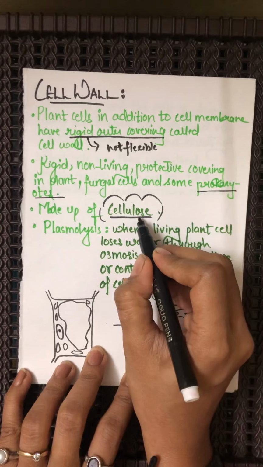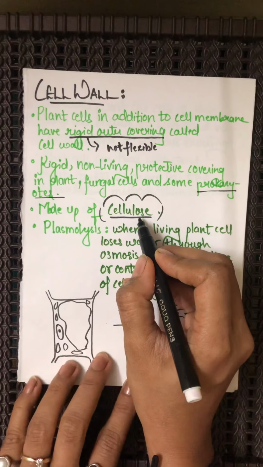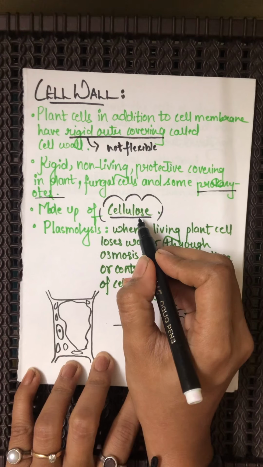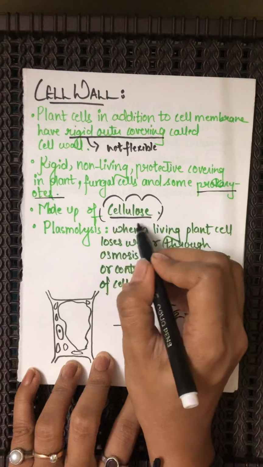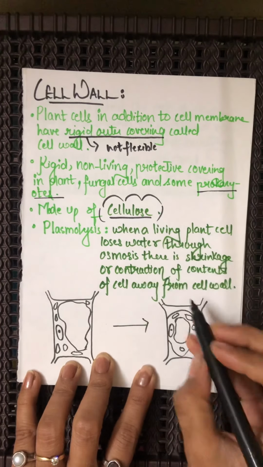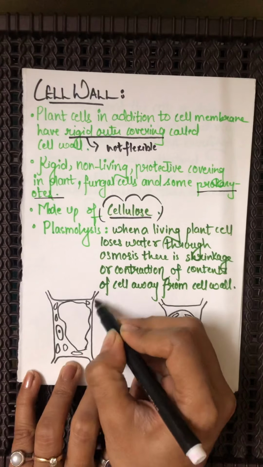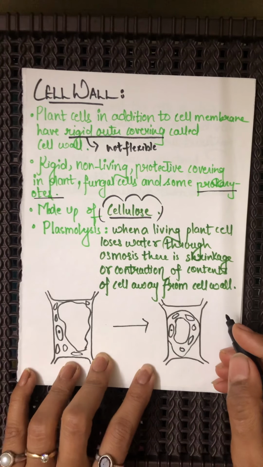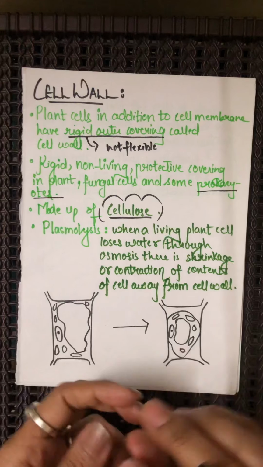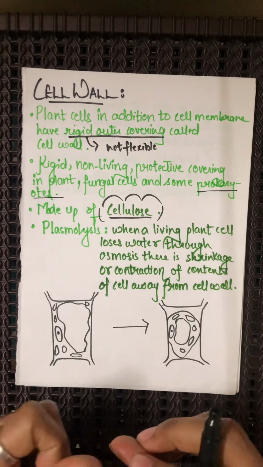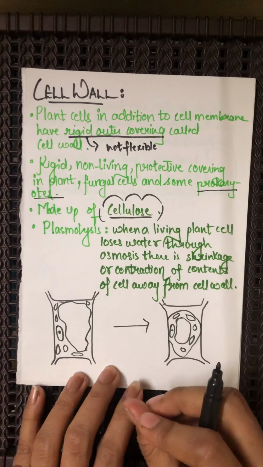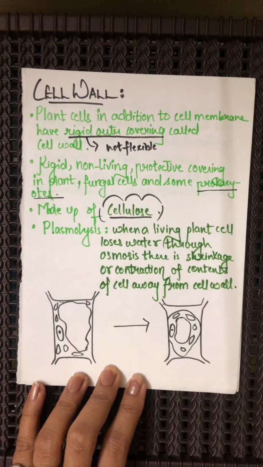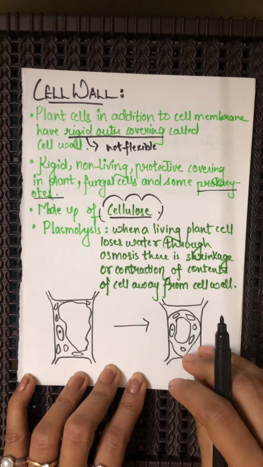Now, what is cellulose? As we have already studied in the previous classes, cellulose is a complex form of the carbohydrate, the most complex form of the carbohydrate. So the cell wall we are talking about is made up of cellulose. It also has various microfibrils, which are glued to each other. There are thousands of fibrils and thousands of cellulose molecules of which this cell wall is made up. Do you understand this?